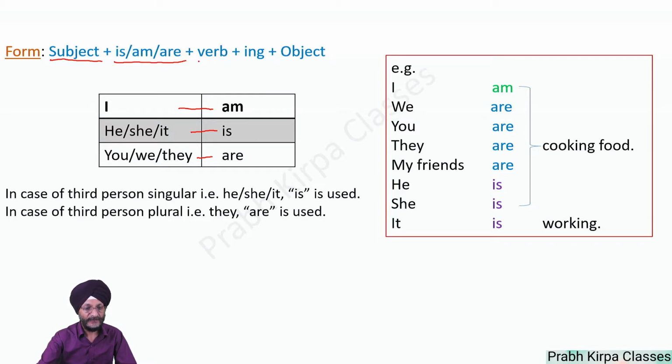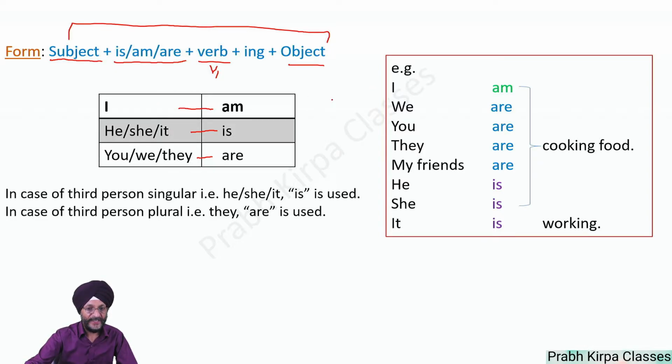Then the verb, that is V1, the verb in its base form, plus ing, plus object. This is the formation of the present continuous tense.